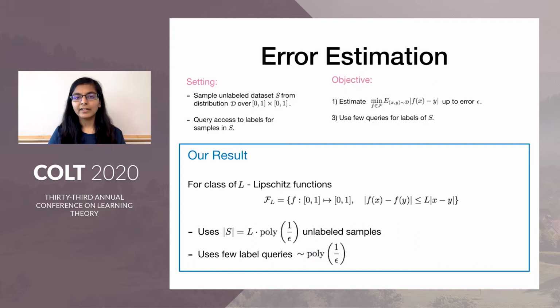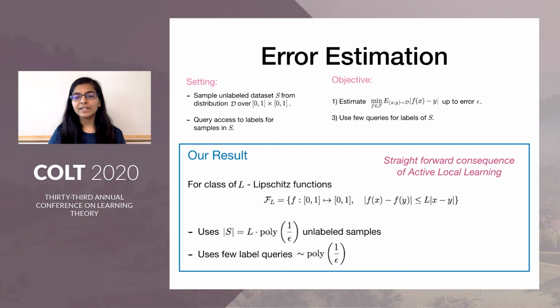For the problem of error estimation, again for the same L-Lipschitz functions, we show that we need to sample L times poly 1 over epsilon unlabeled samples, and then we can estimate the error of the best function in the class with very few label queries, that is poly 1 over epsilon.